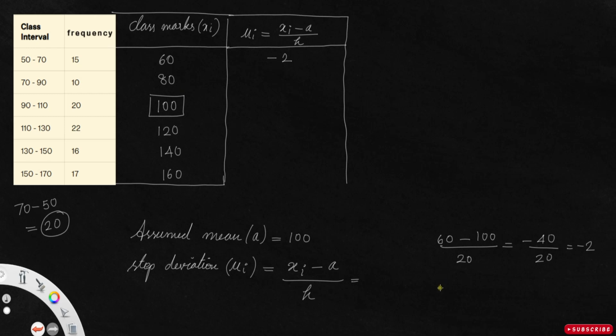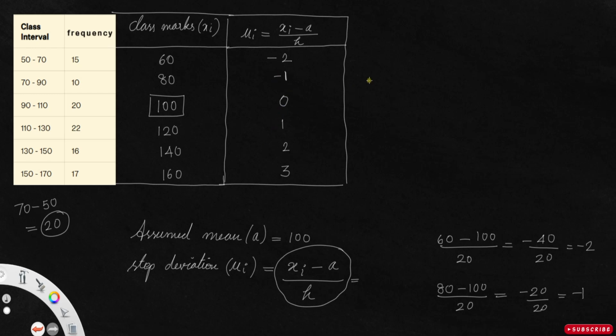Now take the next one. So 80 minus 100 divided by 20. That's actually minus 20 by 20. It's actually minus 1. Now you can follow this pattern. See, minus 2, minus 1, next one will be 0, then 1, 2, then 3. They always form an arithmetic progression. You can use this formula or you can follow the arithmetic sequence. The common difference here is 1.